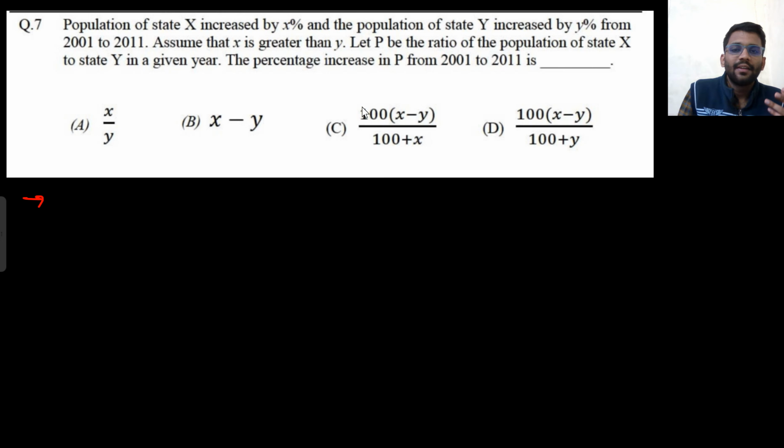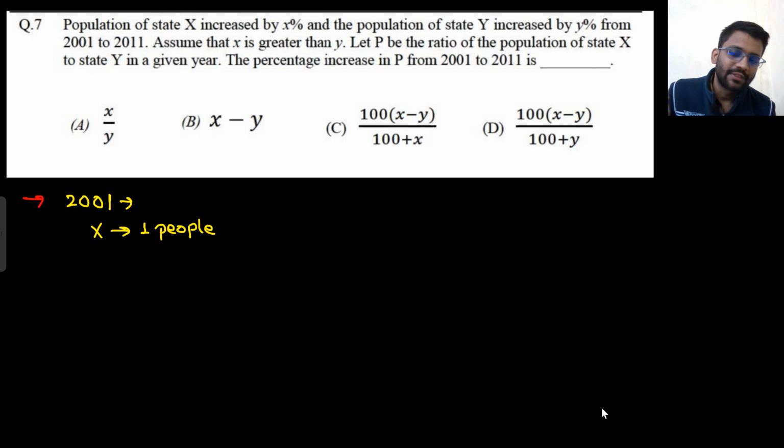Let P be the ratio of the population of state X to state Y in the given year. Then the percentage increase in P from 2001 to 2011. Let's talk about 2001. Let's assume in 2001 there was only one person in state X. I can assume anything, I am playing with ratio. And in state Y as well, only one person was there. Tell me, what is the value of P for 2001?